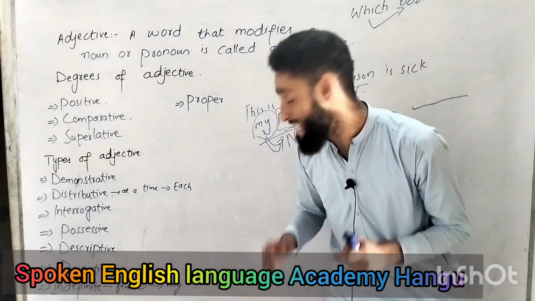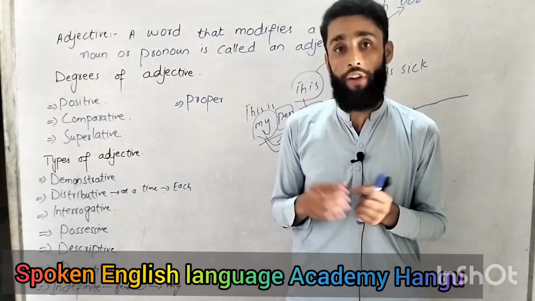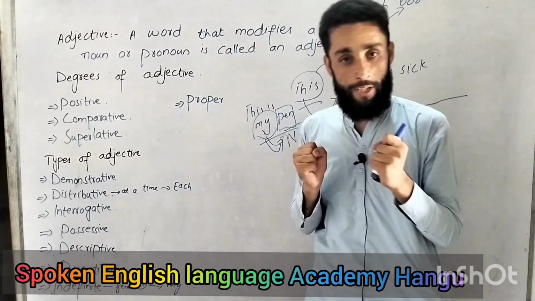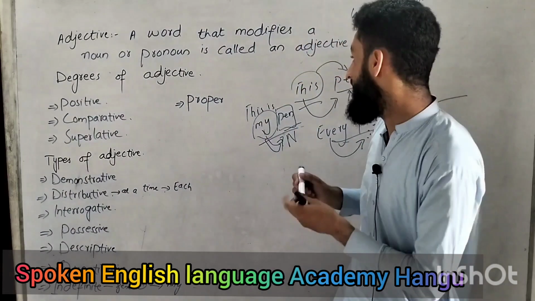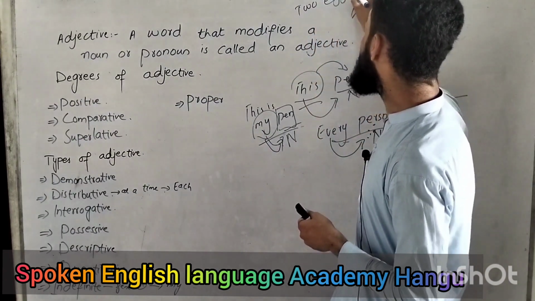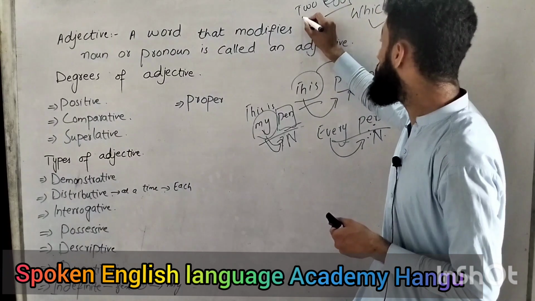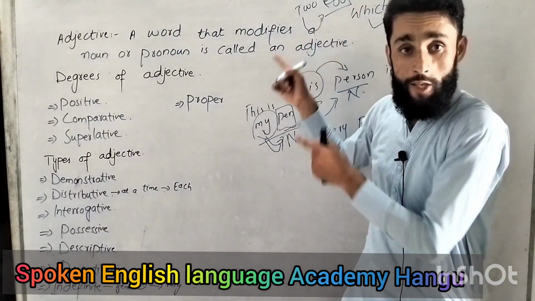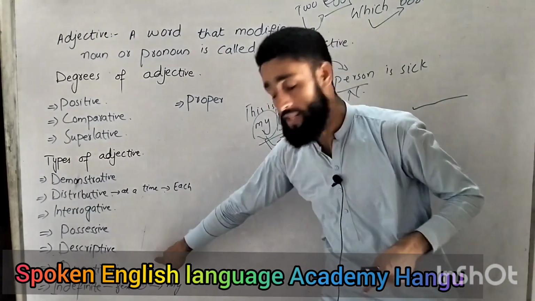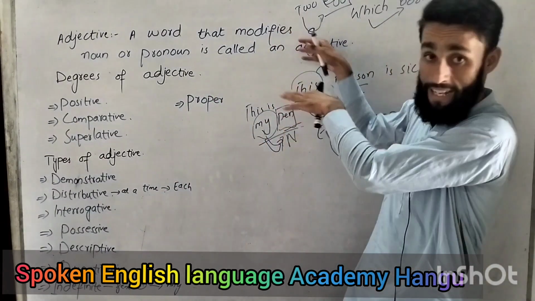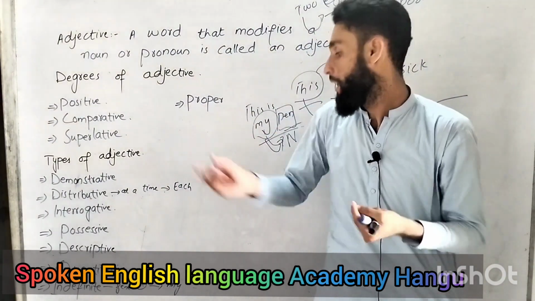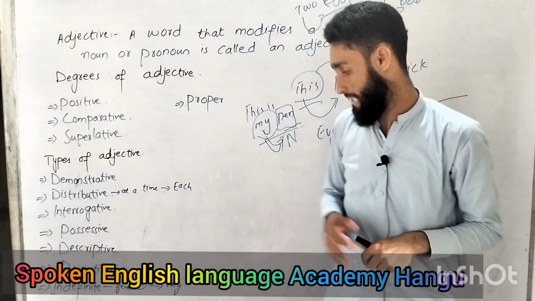And what is quantitative adjective? Quantity means to have an amount of something. So that is used for quantitative. So if I say 2 eggs, egg is a noun, and this 2 is modifying this thing. So when 2 is modifying the noun egg, that is called a quantitative adjective. That is an adjective, but that is in quantity, means 2, that's an amount of something. That's why we call it quantitative adjective.